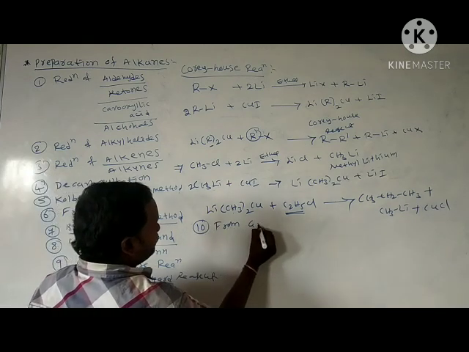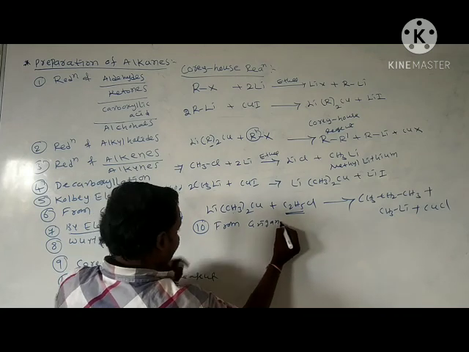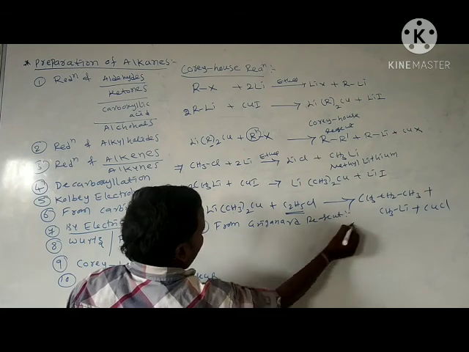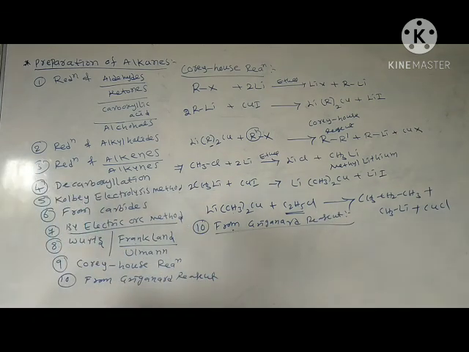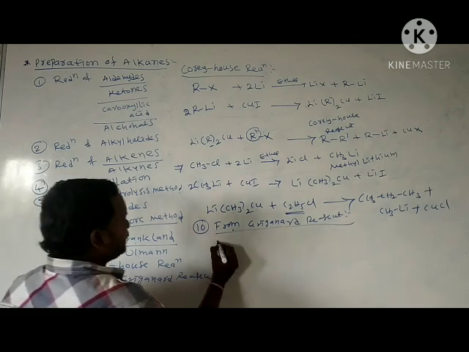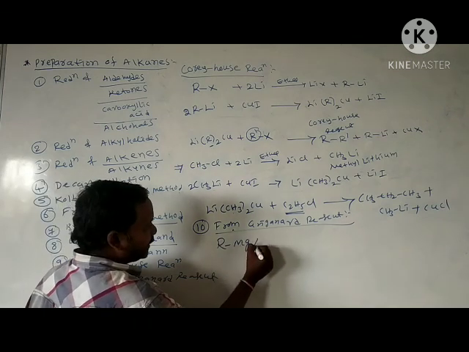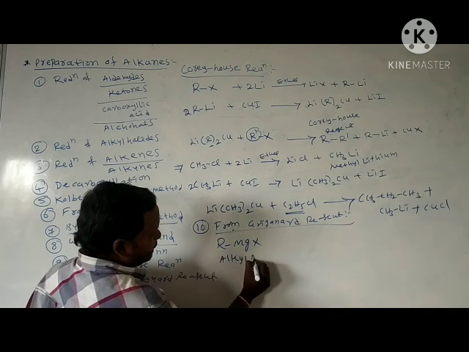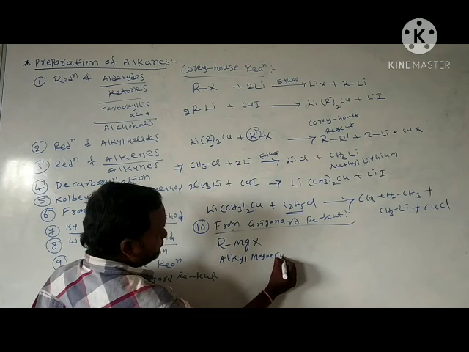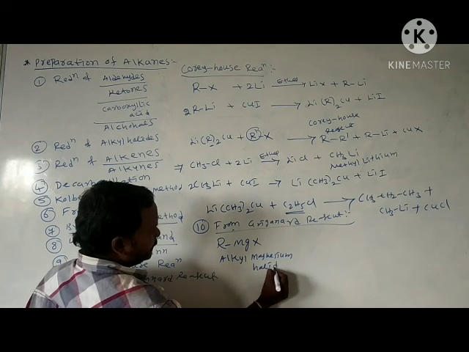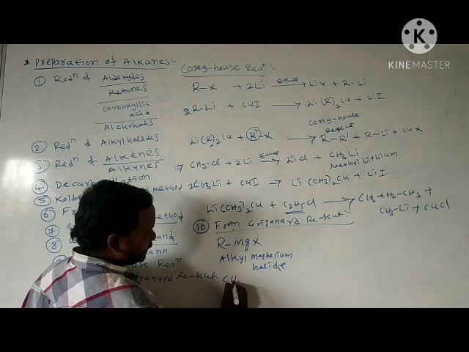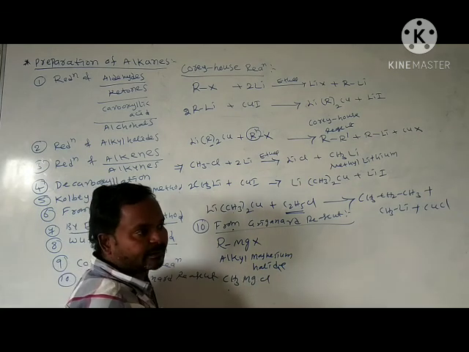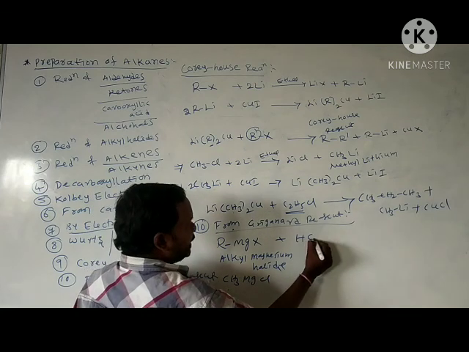Next in continuation, from Grignard reagent. What is the Grignard reagent? Alkyl magnesium halide. Here I am writing CH3MgCl, methyl magnesium chloride, called Grignard reagent. Just add water.